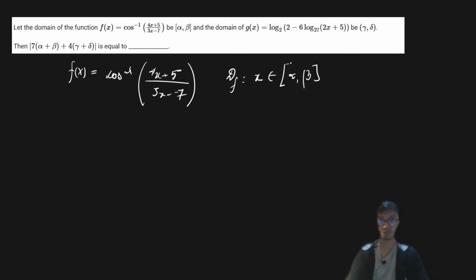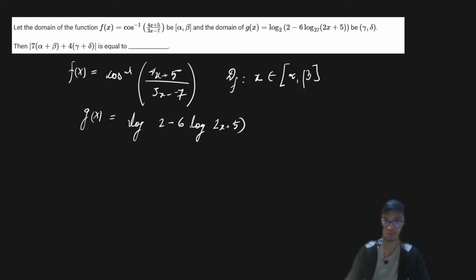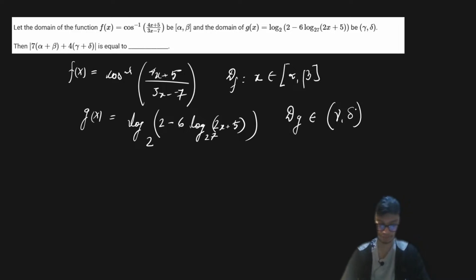Then we have another function g of x, defined as natural log of 2 minus 6 times log base 27 of (2x plus 5), and this log has a base 2. The domain of g goes from gamma to delta, an open interval. I have to find the value of alpha, beta, gamma, and delta.